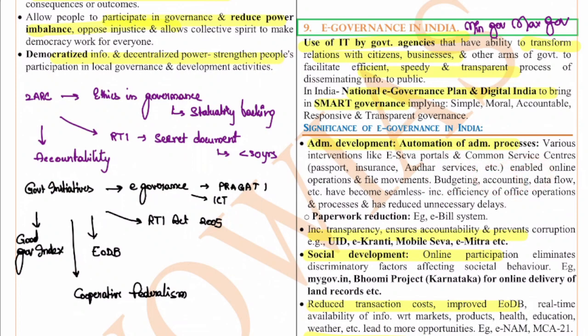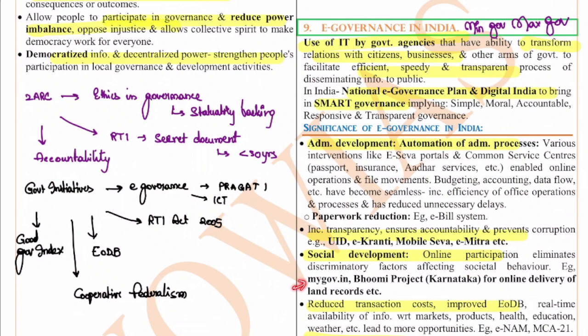The increase in the efficiency of the office bearers was also seen. Also, the paperwork is reduced. Example, the e-way bill system. There is an increase in transparency, which ensures accountability and prevents corruption in the system. The UID, e-Kranti, the mobile seva and all are the examples. And when we talk about social development, the online participation eliminates discriminatory factors affecting social behavior.